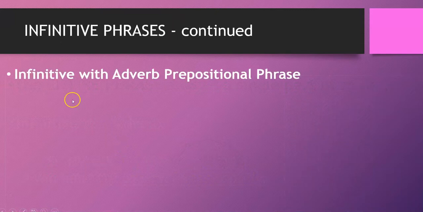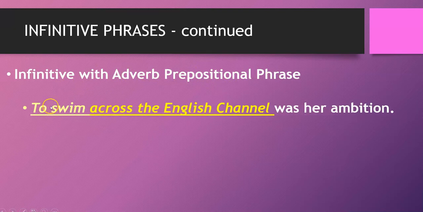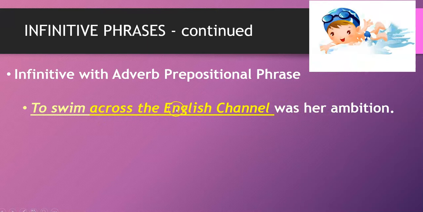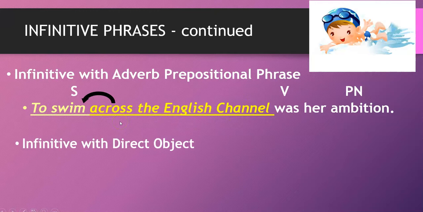Other examples. We can have an infinitive with an adverb prepositional phrase. To swim across the English Channel was her ambition. Across the English Channel is a prepositional phrase. It's modifying swim, telling us where we want to swim. But to swim is an infinitive, so to swim across the English Channel is actually acting as the subject in our sentence. Linking verb is was, and predicate noun is ambition. So to swim across the English Channel, that entire infinitive phrase is acting as your subject.